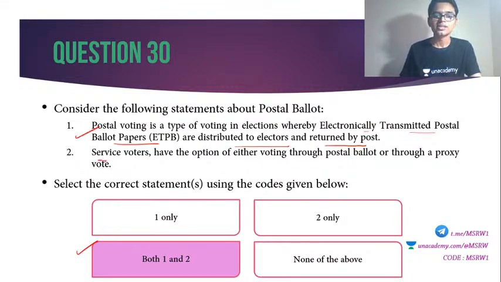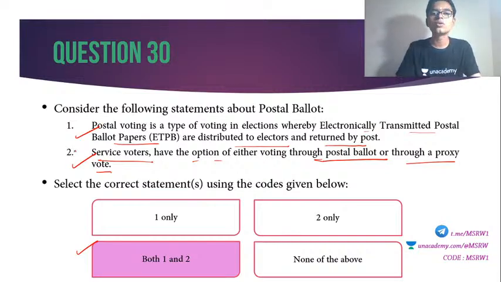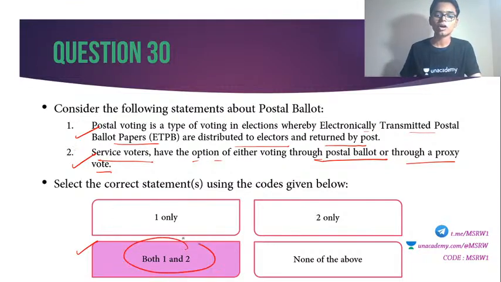Second statement: service voters have the option of either voting through postal ballot or through proxy vote. So who are these service voters? Service voters are the people serving in the defense forces, the army, navy, air force, etc. For them, they can either choose postal ballot or they can appoint a person as proxy to vote for them. That is possible only for service voters. So both statements are correct. The answer is both 1 and 2.